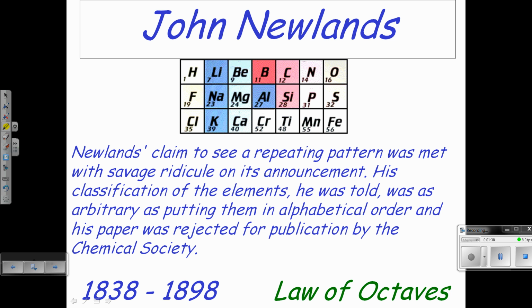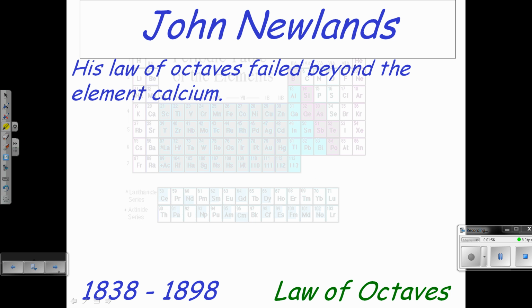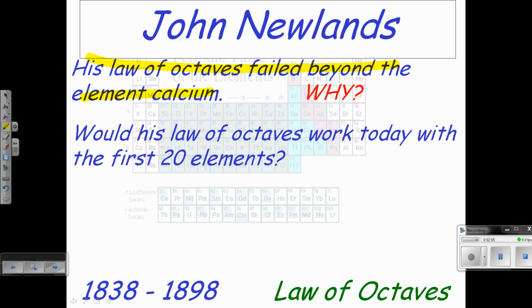The idea that there was a repeating pattern based on a pattern of 8 was ridiculed by chemists at that point. He was told it was as arbitrary as putting them in alphabetical order, and the Chemical Society disregarded his theory. His law of octaves failed beyond calcium in the known elements at that time.